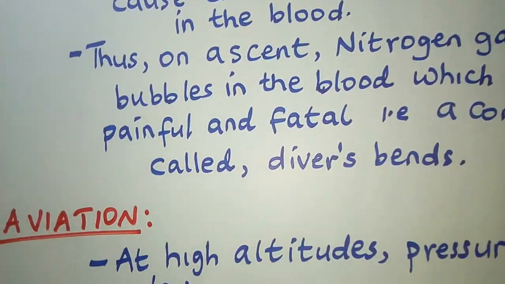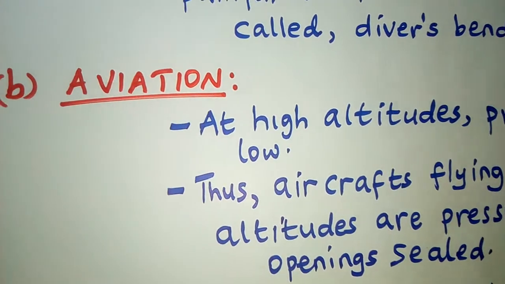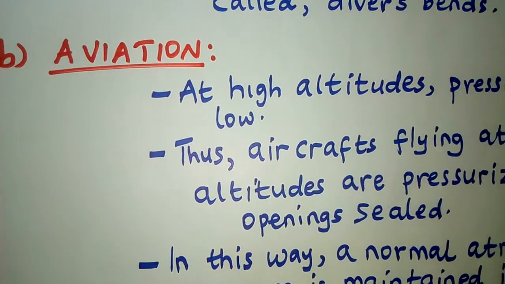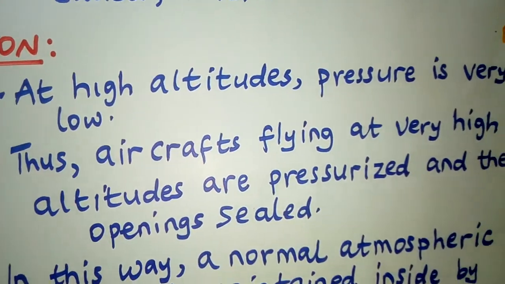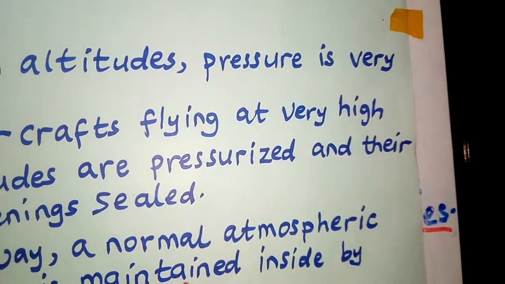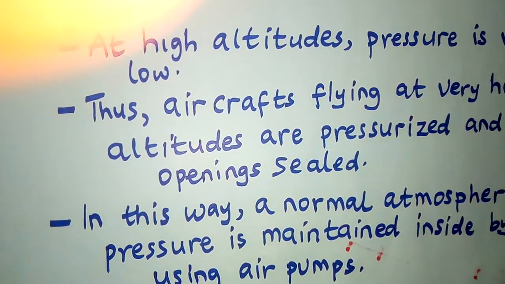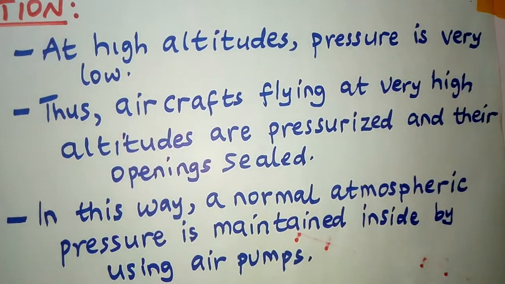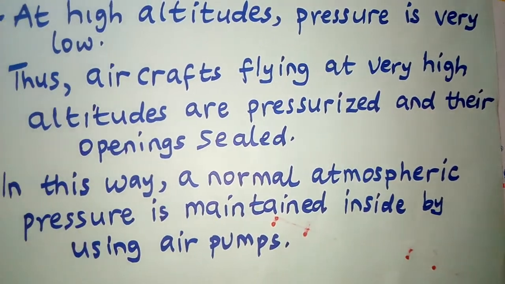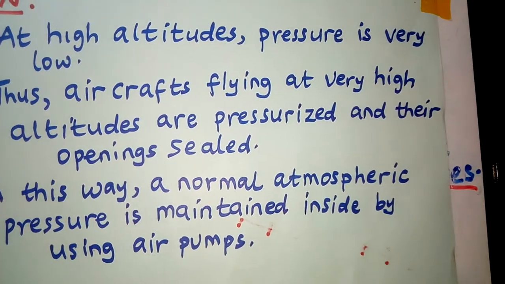Now let us look at what happens to somebody who is flying an aircraft. Aviation, people who are in the aeroplane, what happens to them? At high altitudes, pressure is very low. You see, when the altitude is high, pressure is very low. Thus, aircrafts flying at very high altitudes are pressurized and their openings sealed.